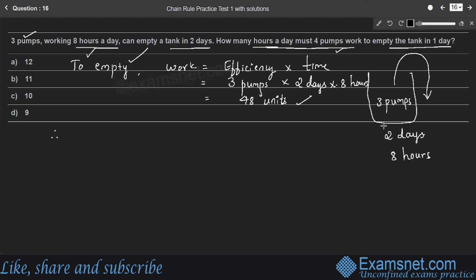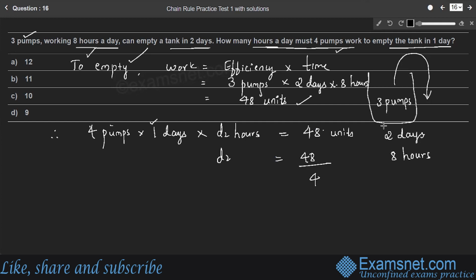So 4 pumps, in 1 day, how many hours do they need? How many hours do 4 pumps need to work? That means D2 hours. If they work, 4 pumps can empty the tank. That means the amount of work is 48 units. Therefore, D2 is equal to 48 divided by 4 into 1 day.